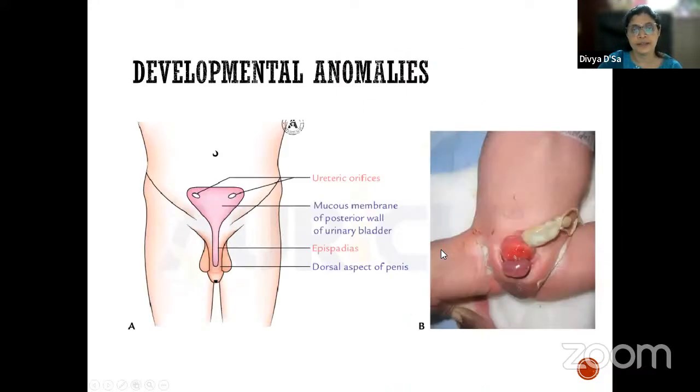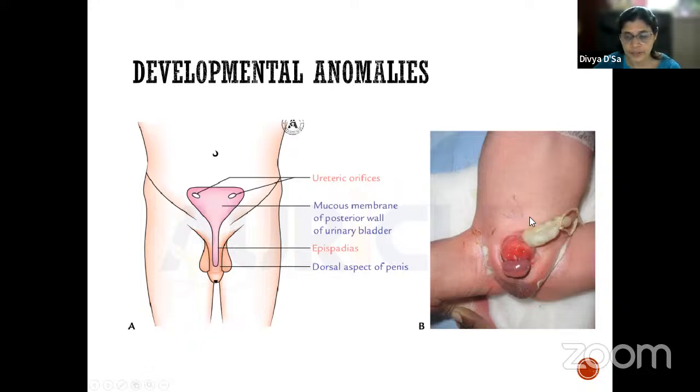Then the other one is epispadiasis, and with this what we see is the bladder extrophy. So what is this one? Extrophy of bladder, or ectopia vesicae. In this, what happens? The lower median wall of the anterior abdominal wall, as well as the anterior wall of the urinary bladder, is not present. So ectopia vesicae means it is present outside. Okay, ectopic.